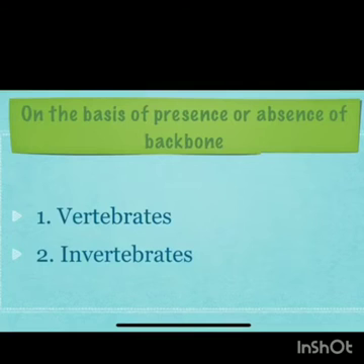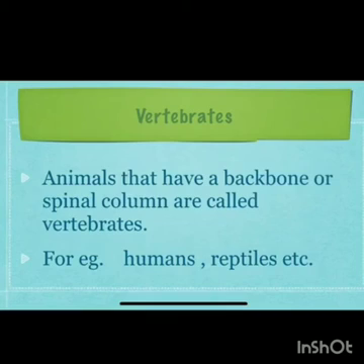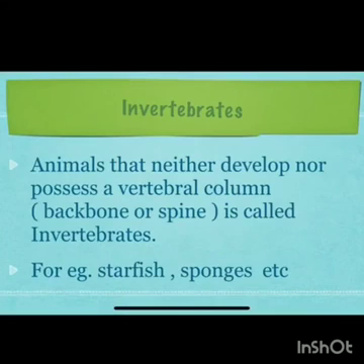Now last is on the basis of presence or absence of backbone. First, vertebrates. Second, invertebrates. So now children, what are vertebrates? Animals that have a backbone or spinal column are called vertebrates. For example, humans, reptiles, etc. Invertebrates.